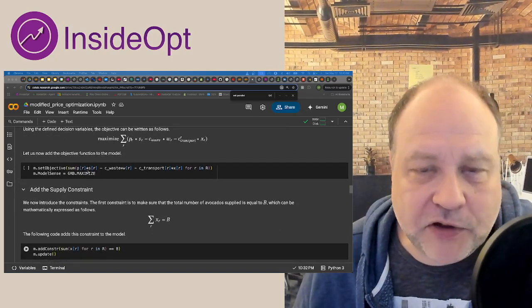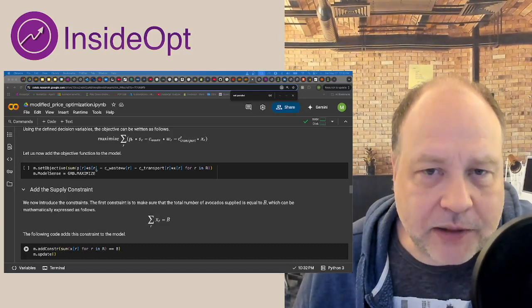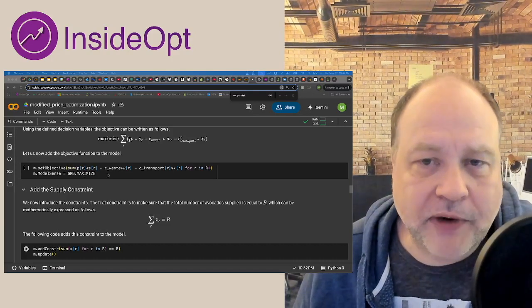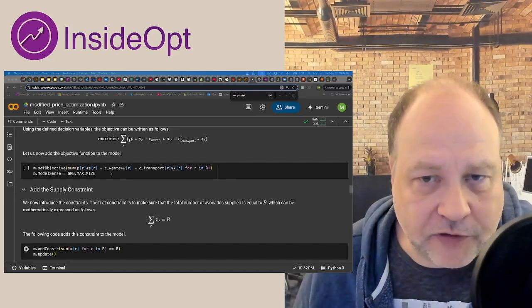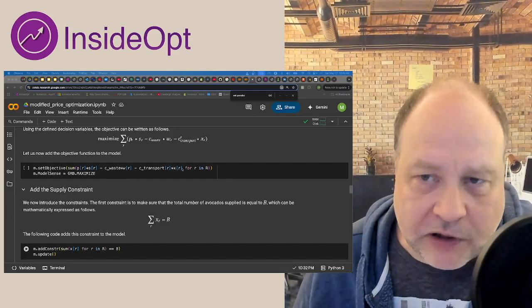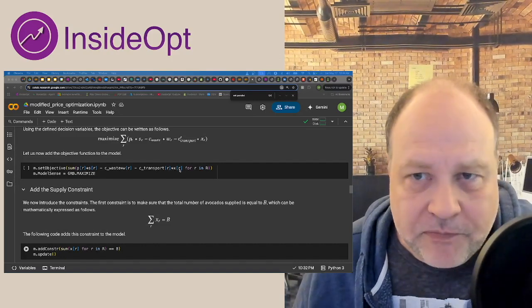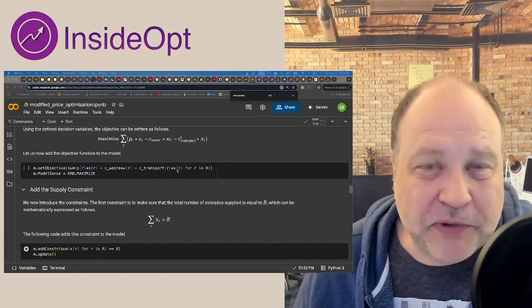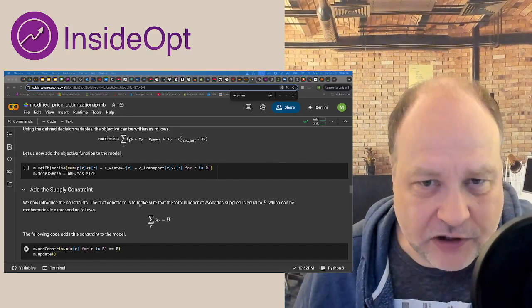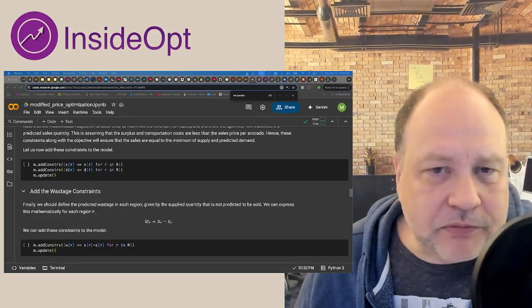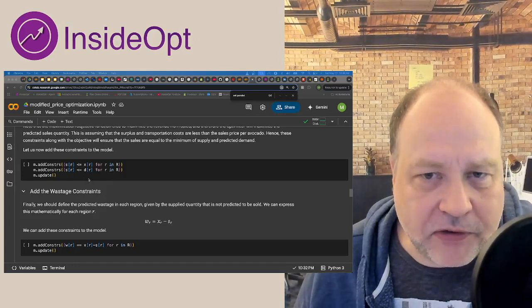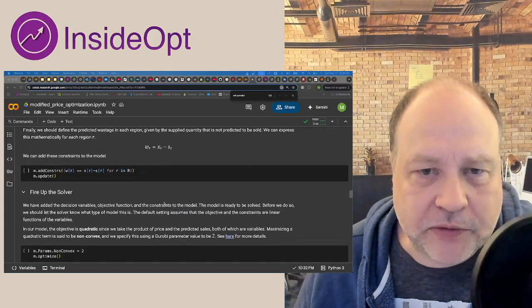So the objective function is the price times the number of sold avocados minus the ones that weren't sold times the 10 cents per avocado waste. And then there's transportation cost per avocado that ranges anywhere between 10 cents and 50 cents per avocado. This model gets built out. Constraints are being set here so that the sales and the waste are being computed correctly.